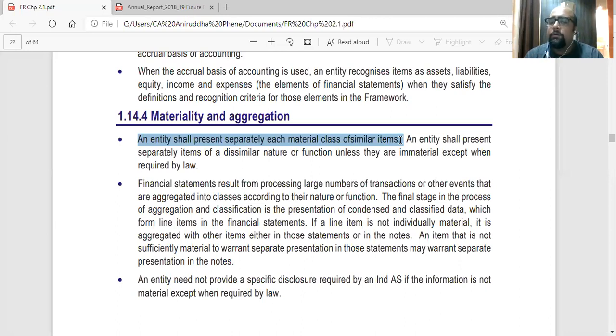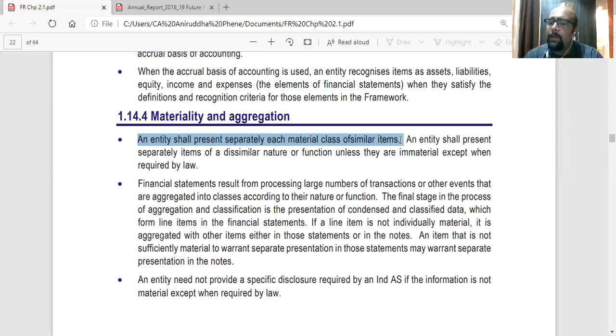The rule is all the important items, for example, all the expenses, you can say, of a certain nature which are material from the user's point of view.